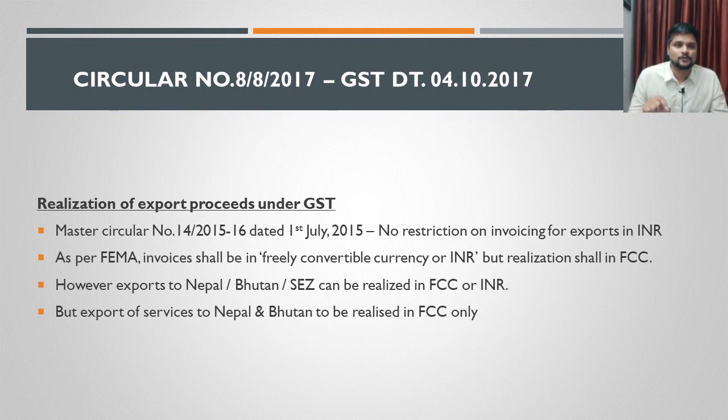In case of export of goods to Nepal or Bhutan, the realization amount can be in foreign currency as well as INR, both are allowed. But in the case of export of services to Nepal or Bhutan, the amount has to be mandatorily realized in FCC only, freely convertible currency. Only that is allowed, INR is not allowed.